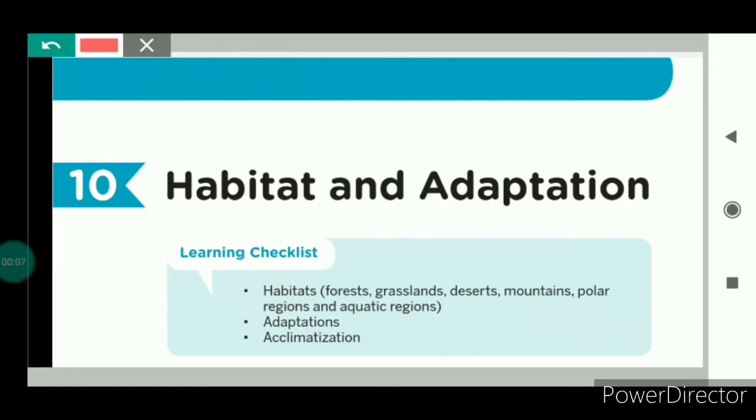In this chapter, we'll study about habitat. What is habitat? Habitat means the place where an organism lives naturally and reproduces. Habitat means a dwelling place, that means home. We'll study about the various types of habitats like forests, grasslands, deserts, and aquatic habitats as well. After that, we'll study the adaptations for the various kinds of habitat. And lastly, we will study about acclimatization. So let's start the chapter.